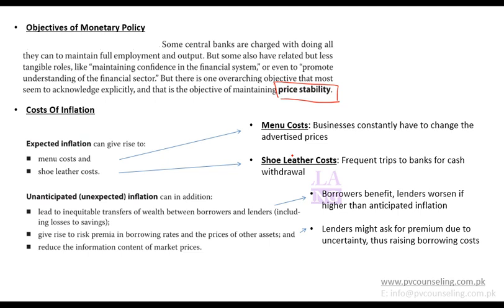So unanticipated inflation can be bad for the economy. If there is an economy in which unexpected inflation is a usual thing, then obviously the lender will charge an extra premium on interest, and so interest cost will be higher. So borrowing cost also increases due to unexpected inflation.